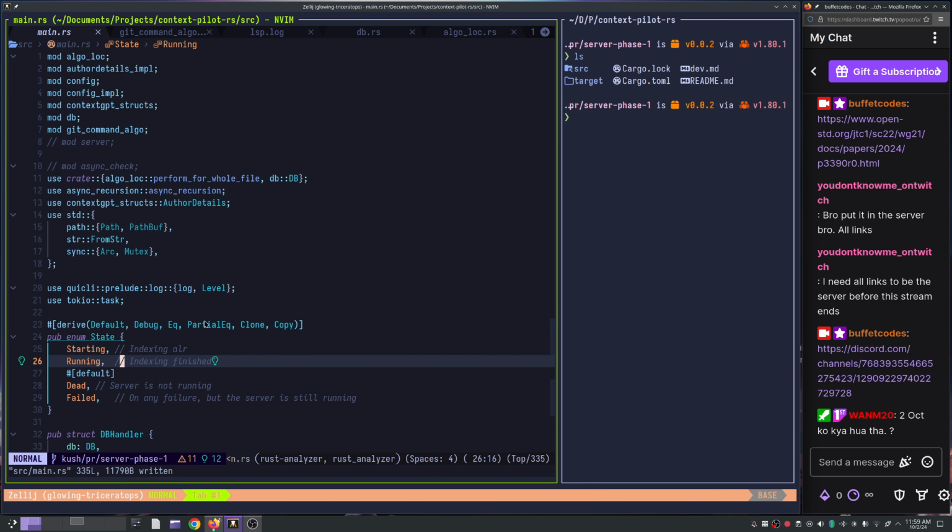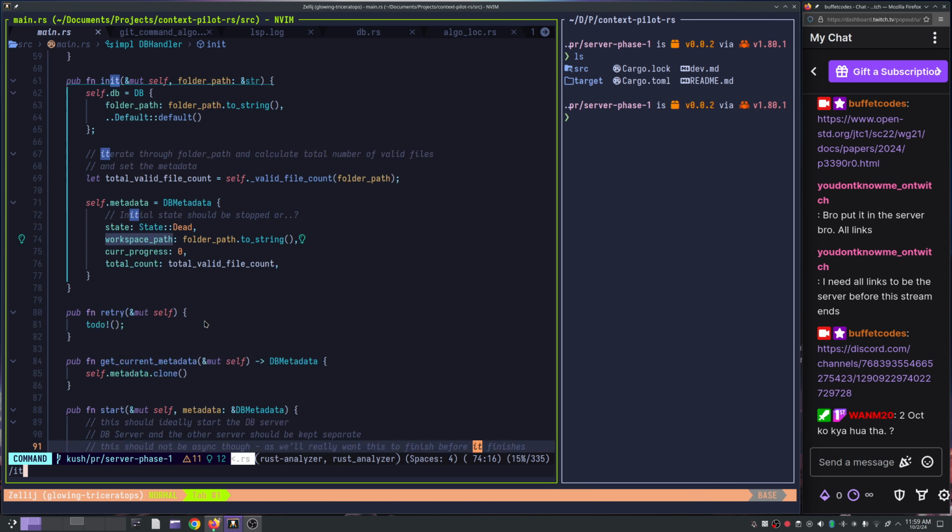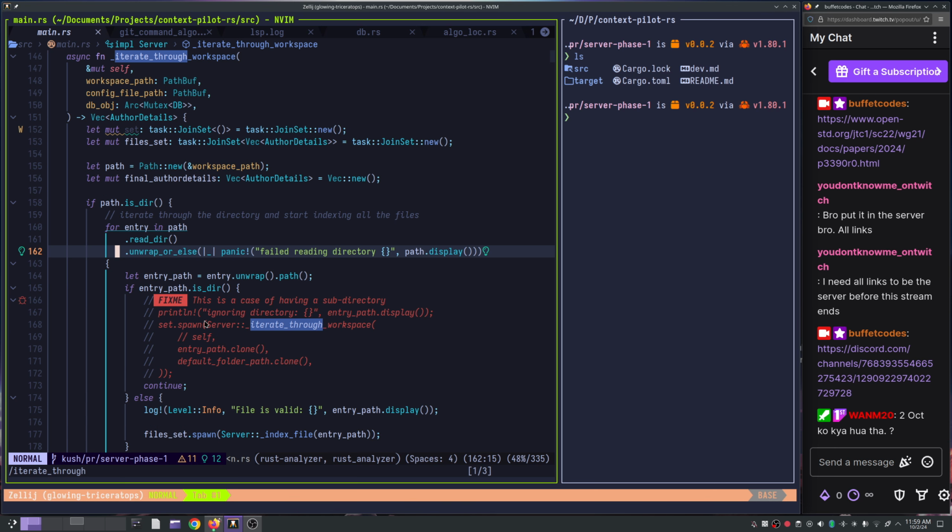Let me quickly share what we have done in the last few days when I was not streaming and recording a video. See, the basic struggle for me was over here. Whenever a path is a directory, when you're iterating through a directory, what I wanted to do was iterate through each file and index it. Just think about how you would index a directory.